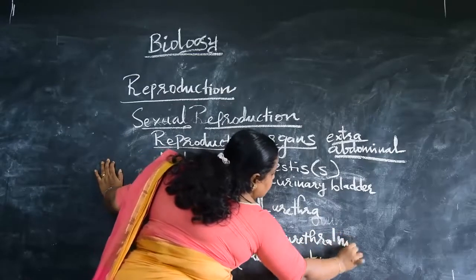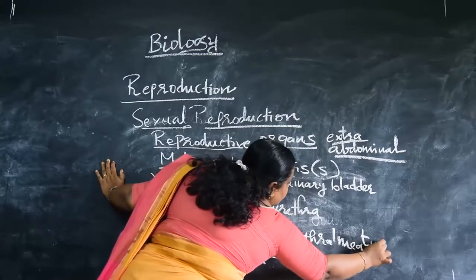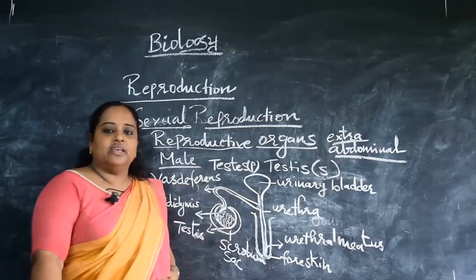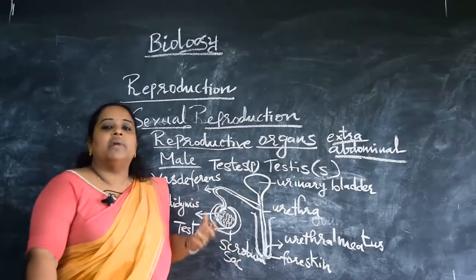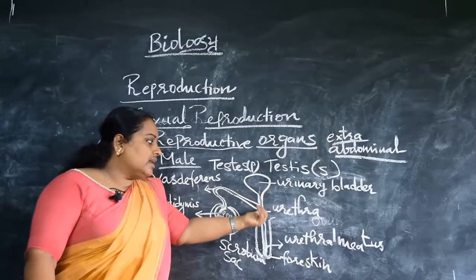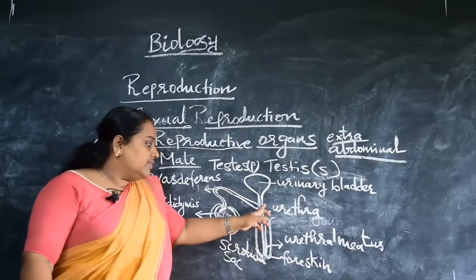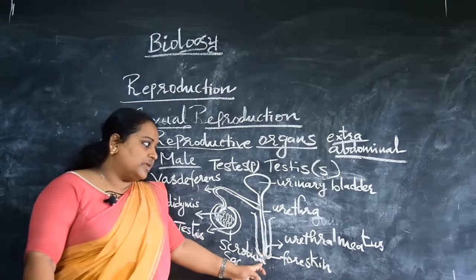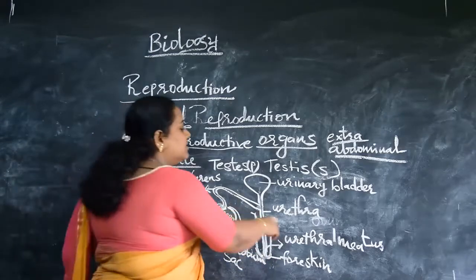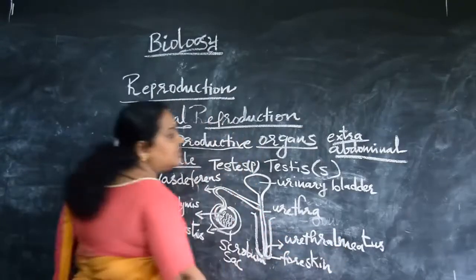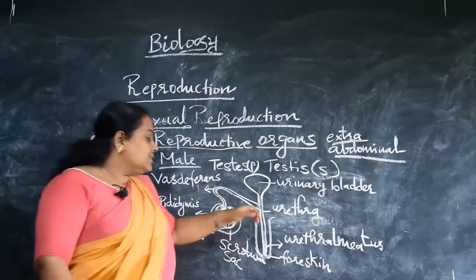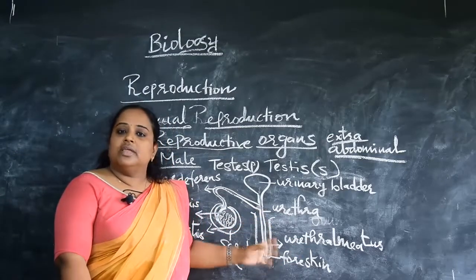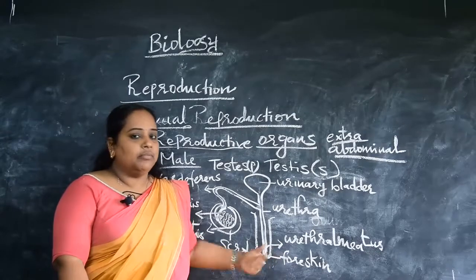So what is the importance of the urethral meatus or this urethra? In males, there is only one opening for reproduction and for passing of urine. The urine, when it comes from the urinary bladder and is released, is released through the urethral meatus, that is the opening. And the sperm, when it is released or ejaculated, is also released through this urethral meatus only. So that is the important characteristic of the male reproductive system.